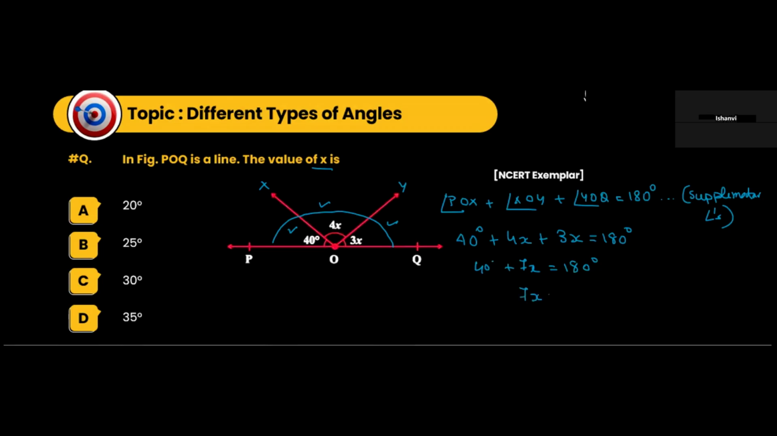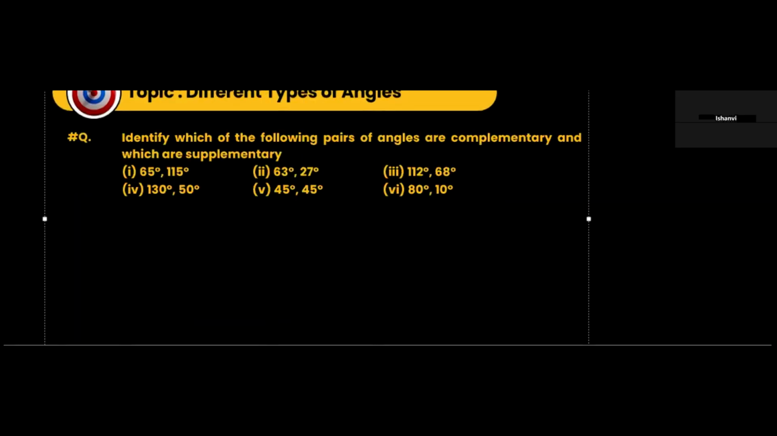So 7x will be how much? 180 degrees minus 40 degrees. So this is going to be 140 degrees. So 7x is equal to 140 degrees. So if we divide by 7, 7x by 7 is equal to 140 degrees by 7. So this comes to 20 degrees. So therefore x is equal to 20 degrees. x is equal to 20 degrees. So this will be 20 degrees. Okay?